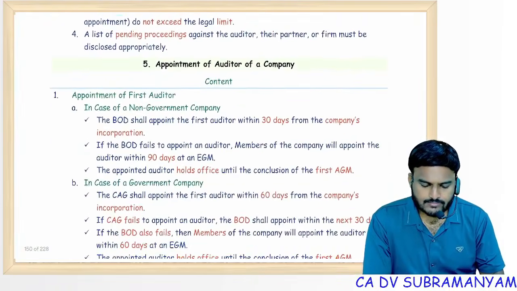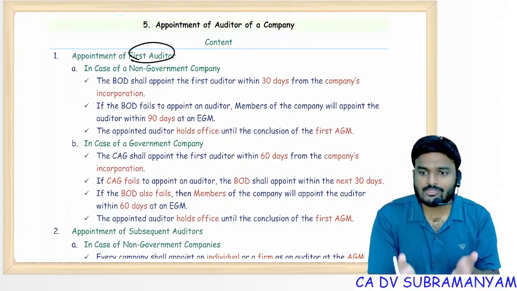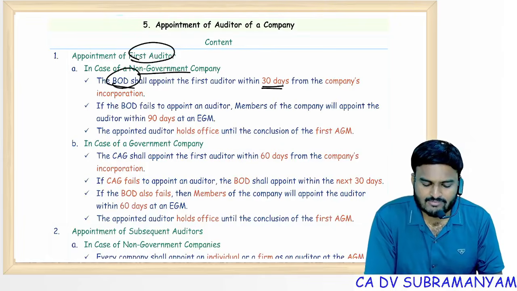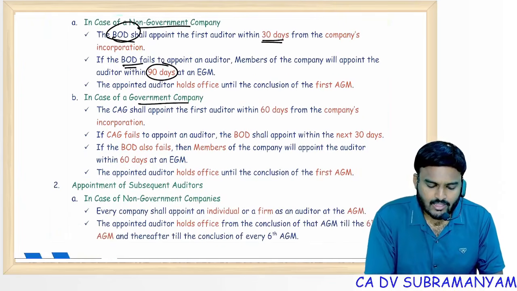And next, appointment of auditor, first auditor appointment. These are simple topics only, not exceptional topics. First auditor appointment, non-government company, board of directors within 30 days. If board fails, then within 90 days at EGM members appoint auditor.